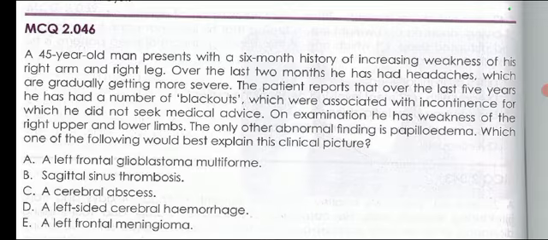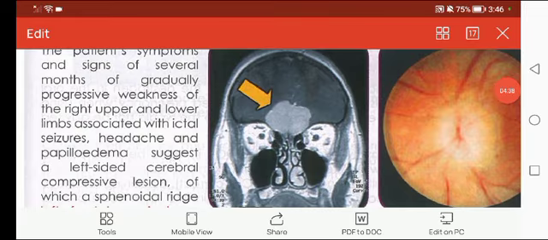A left frontal glioblastoma multiforme, sagittal sinus thrombosis, a cerebral abscess, a left-sided cerebral hemorrhage, a left frontal meningioma. Most of the options are given as left side, because this patient has weakness on the right arm and right leg, so the lesion would be on the left side. So we have to exclude and choose the best option.